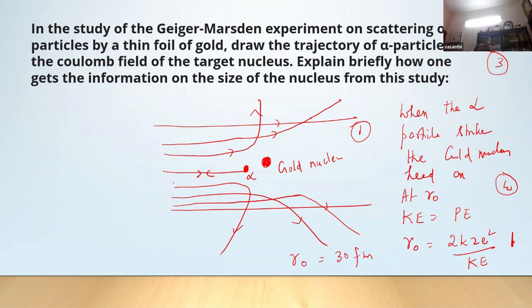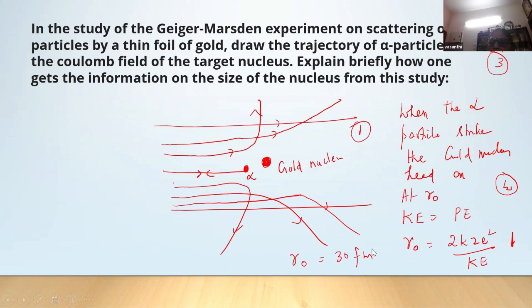The radius of the nucleus was measured by using electrons as a target. You know that, no? In the nuclear lesson, this is coming. Scattering with electrons as a target and trying with different atoms, the nuclear radii of different atoms were successfully determined. So this Geiger-Marsden experiment gives us an idea about the size.